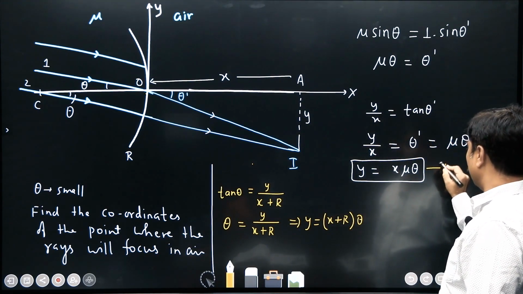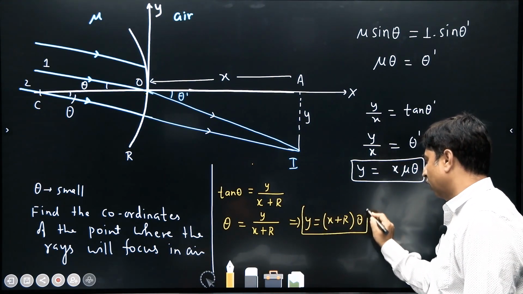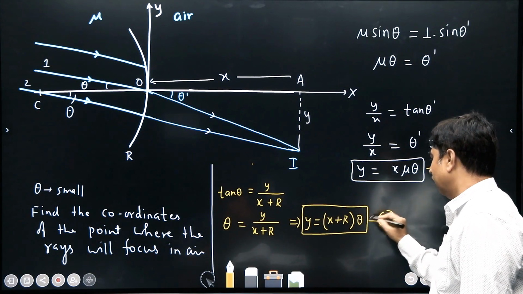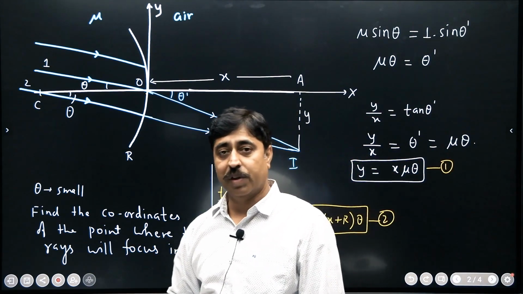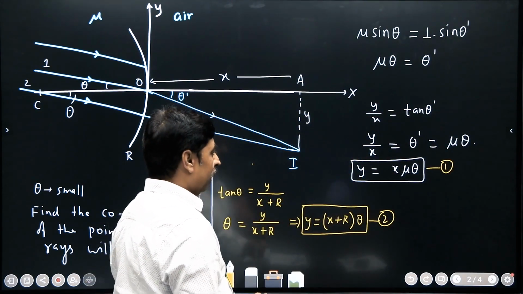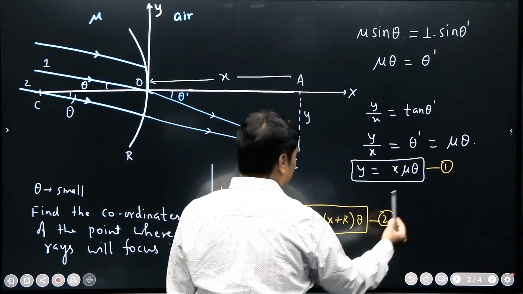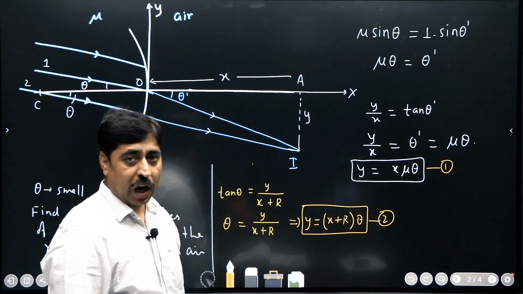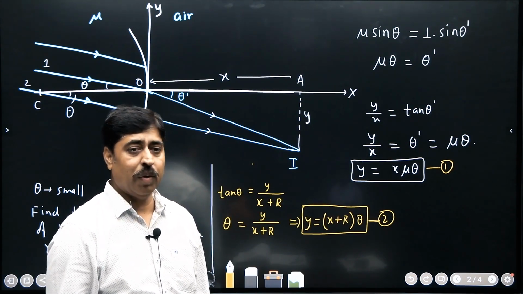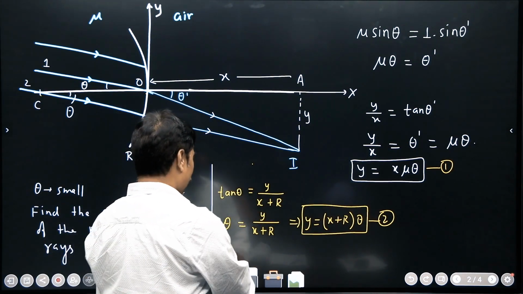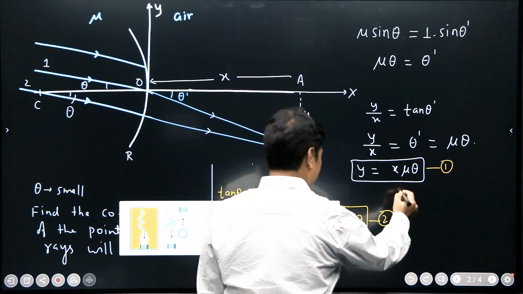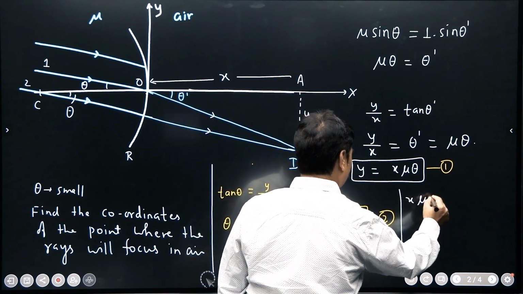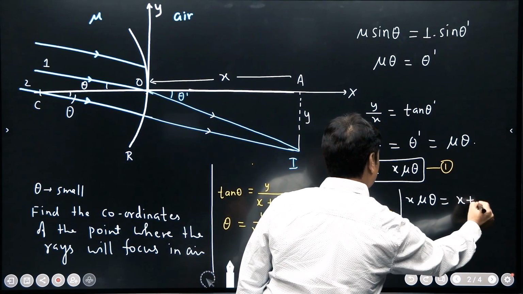So this equation gives a value of y, and this equation also gives you a value of y. These two values must be the same. So just by writing that x mu theta is equal to x plus r theta, you will be able to calculate the value of x. Let us do that. So x mu theta is x plus r theta.